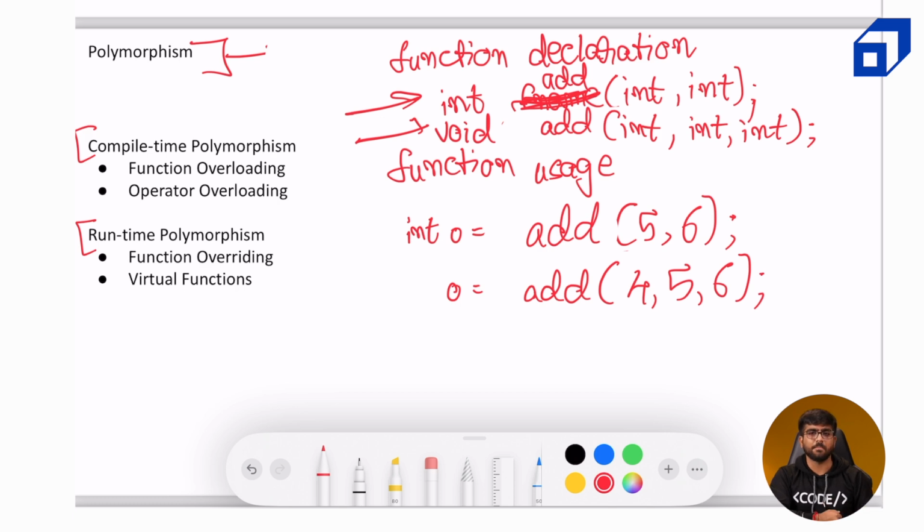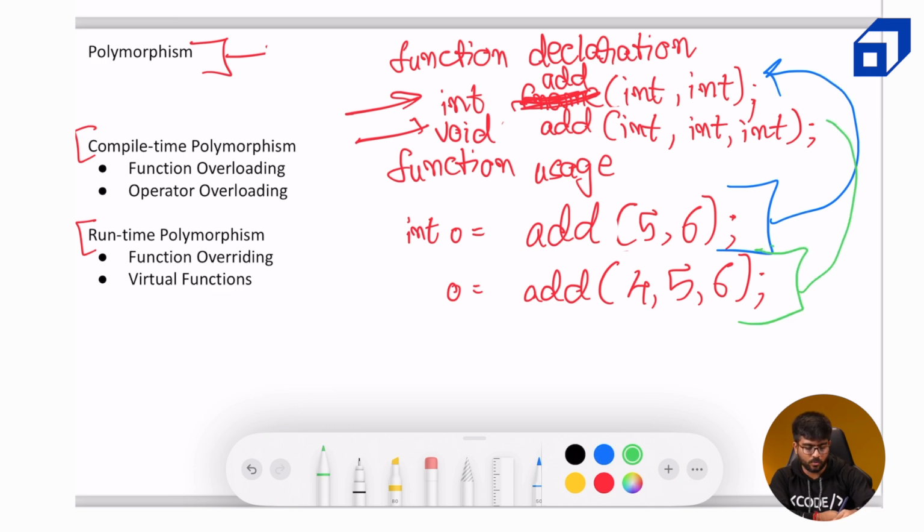So this is an example of compile time polymorphism wherein while the compilation happens, the compiler tries to do an early binding of the function call and the function declaration. So it knows that this function call should be mapped to the function declaration on the top, and the second function call should be mapped to the second declaration that we have provided.